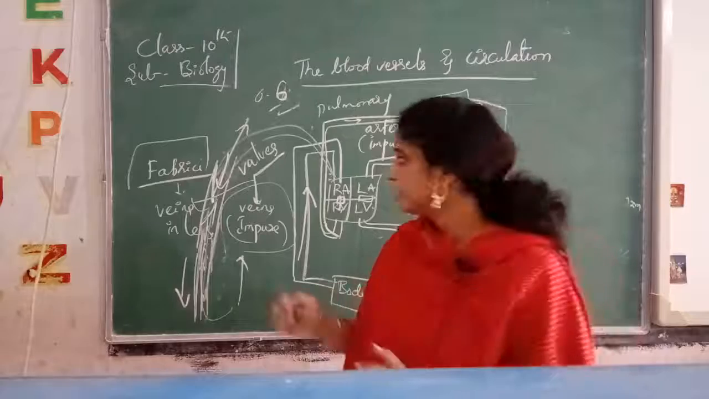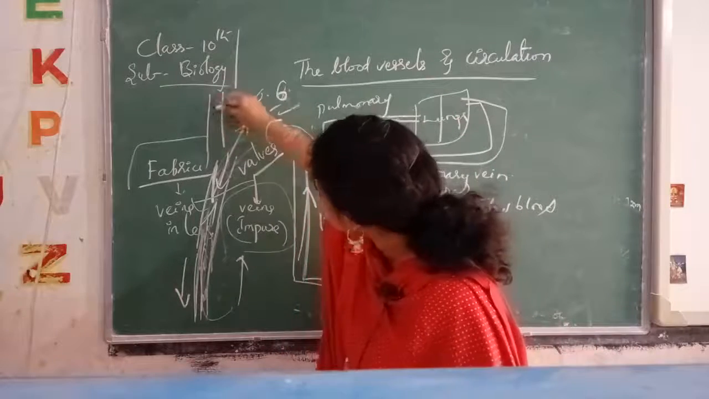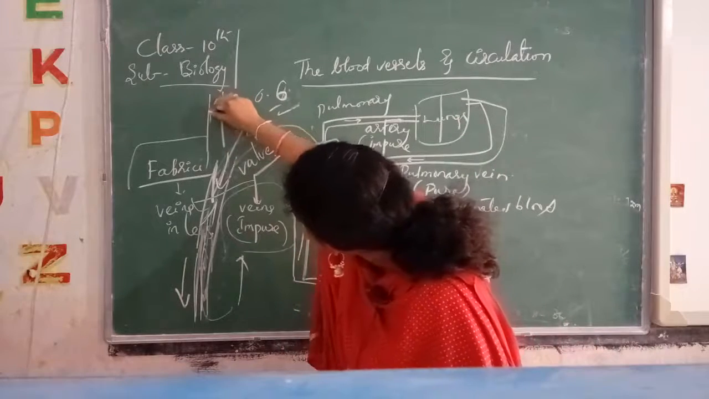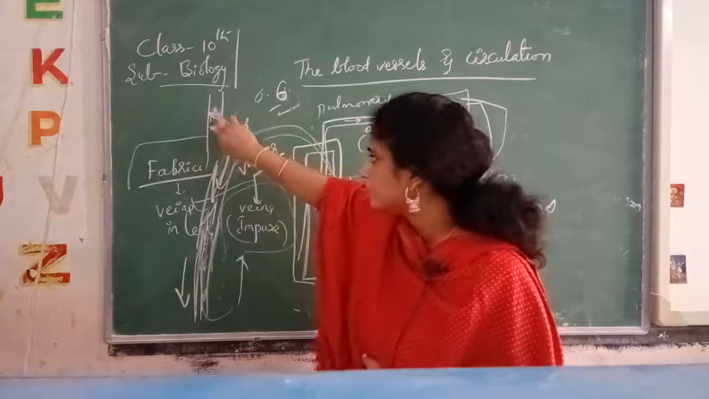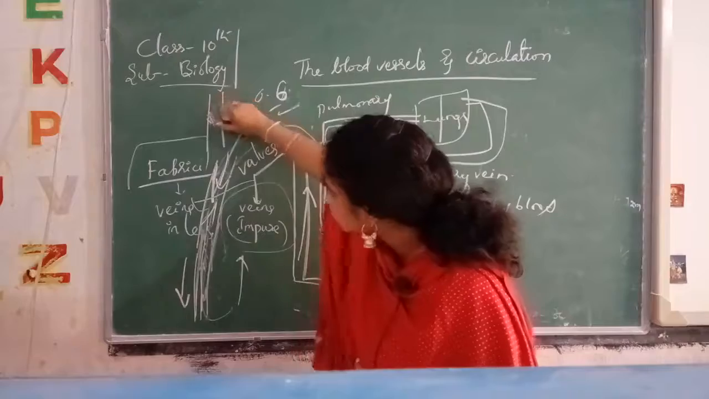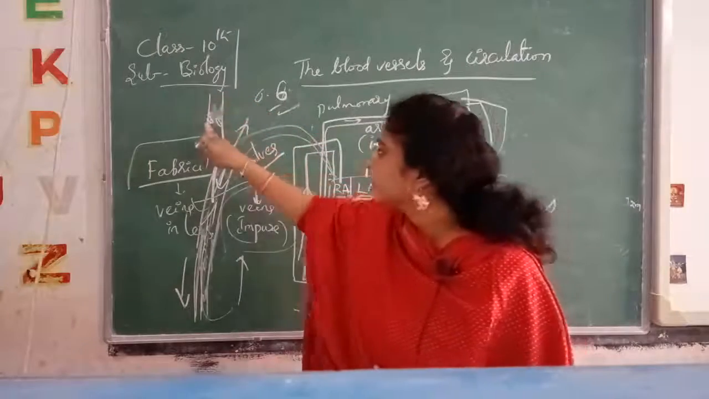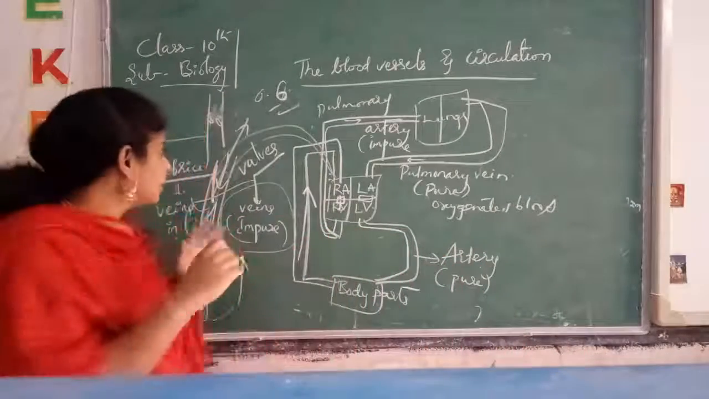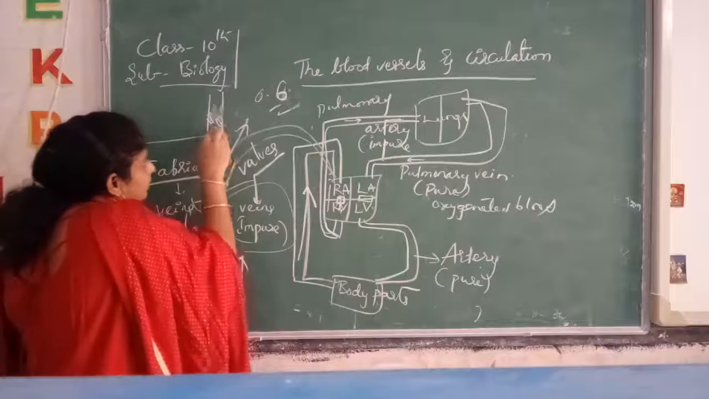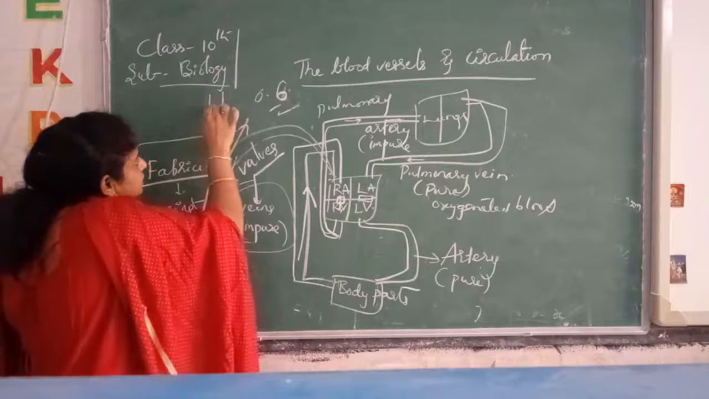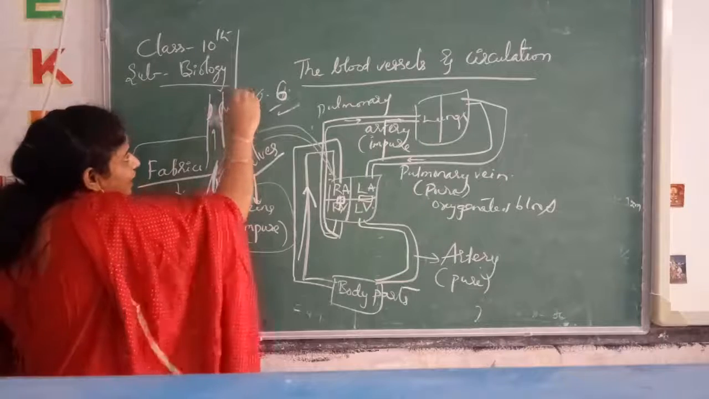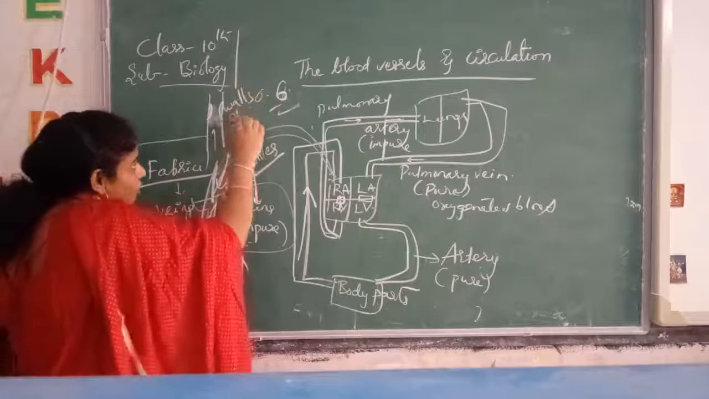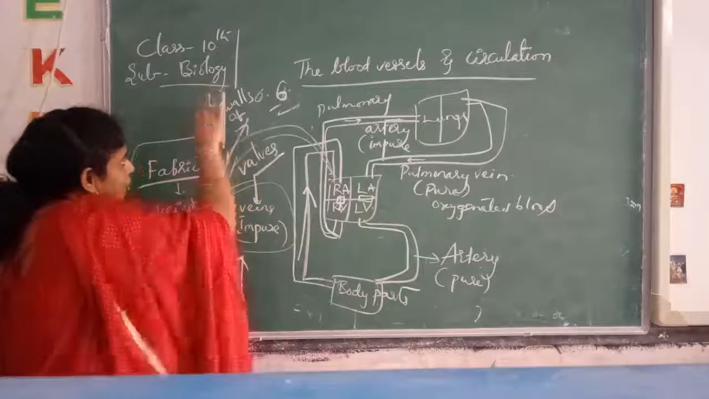So what is happening? This is a vein. Here valves are present, like this. Two walls, let's imagine, are present, this side and this side. So what happens here when the blood is flowing? These walls just move towards the wall. Okay, don't get confused, walls of the vein.